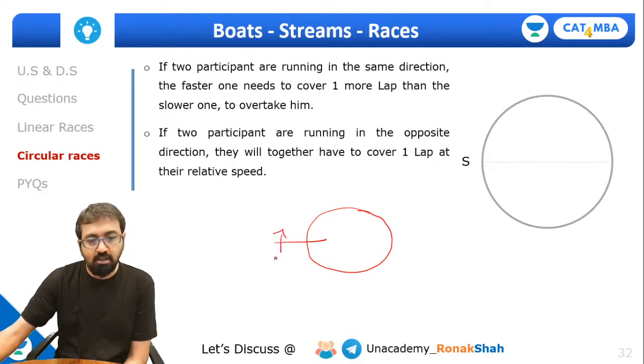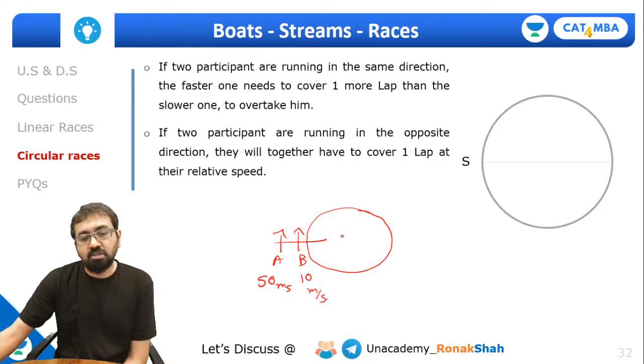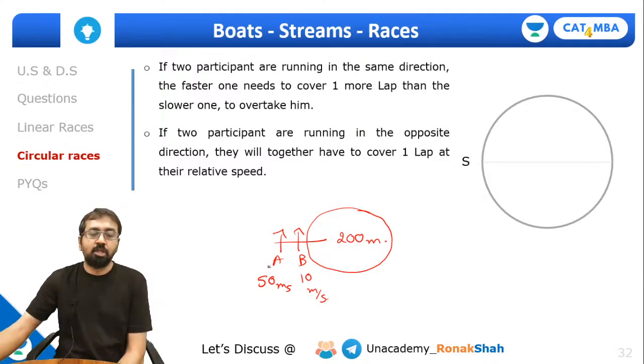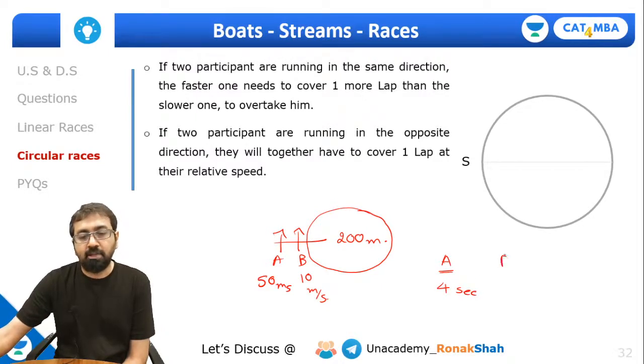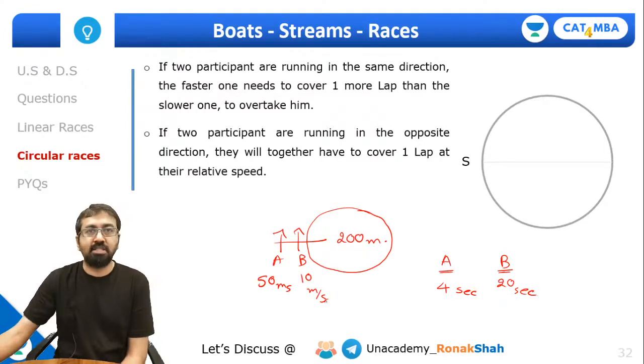Suppose A and B. A is running at a speed of 50 meter per second and B is running at a speed of 10 meter per second. Okay, and suppose this circle is of 200 meter, correct? So how much time will A take to complete one lap? Can I say A will take 4 seconds to complete one lap, while B will take 20 seconds to complete one lap? Yes or no?